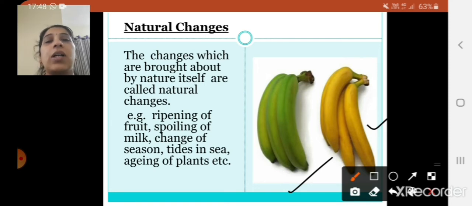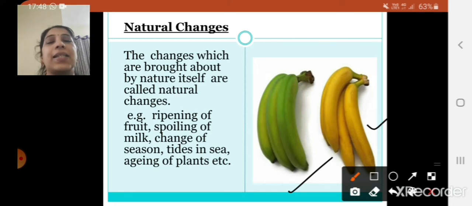But this which occurs naturally, keeping the fruit for some time and then it will ripen naturally, that is called a natural change. Then spoiling of milk, right? If we keep the milk outside, because of the heat, the milk may get spoiled. Change of seasons, like winter, summer, rainy season, is not dependent upon us. It occurs naturally.